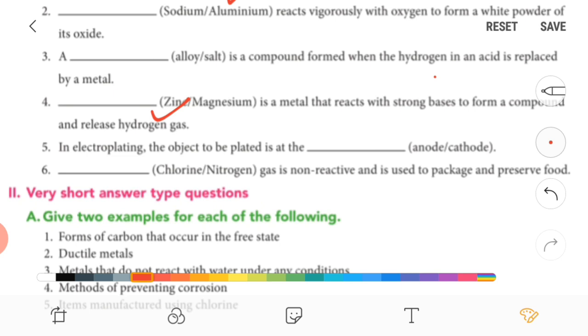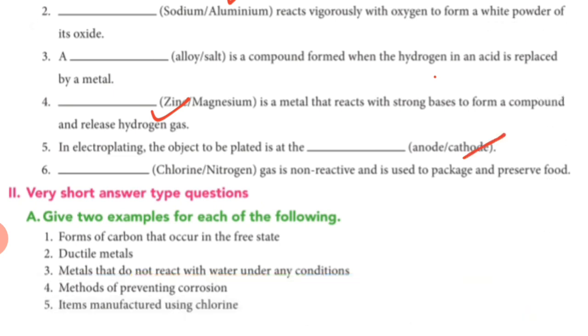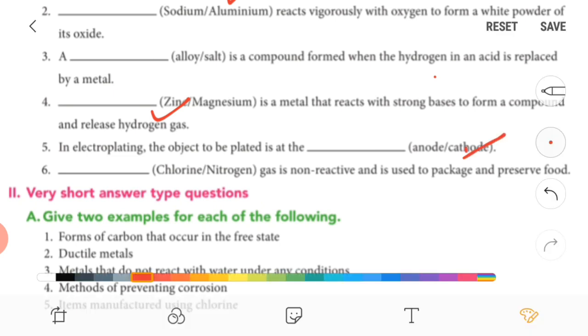Now fifth one, in electroplating the object to be plated is at the cathode. Sixth one, this gas is non-reactive and used to package and preserve food. So it is nitrogen gas because it is non-reactive, right?